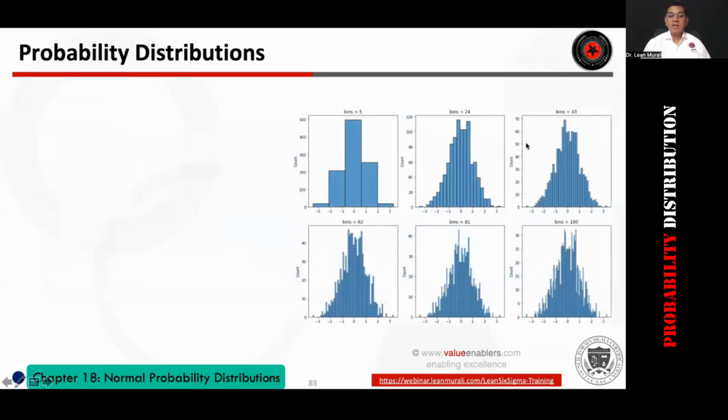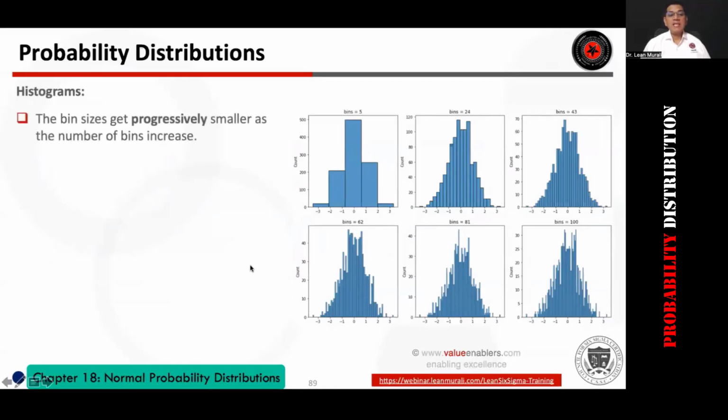Look at this. I've shown you where 5 bins are there, 24 bins, 43 bins, 62 bins, 81 bins, 100 bins. With almost 100 data points, each and every number will become one data point. So the bin sizes, this is very important to understand.